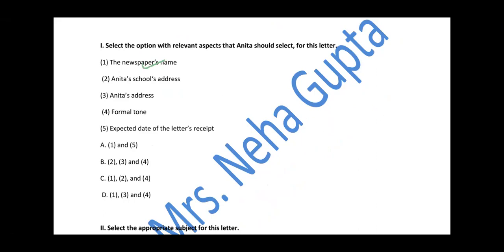We need it. Anita's school address. So Anita is writing on behalf of the school, so definitely we need that address. Third point is Anita's address. Do we need Anita's address? No, we do not need it. Next one, formal tone, definitely we need it. Expected date of the letter's receipt, we don't need it. So we need 1, 2, and 4. And which option satisfies this condition? This is 1, 2, and 4, the C part.